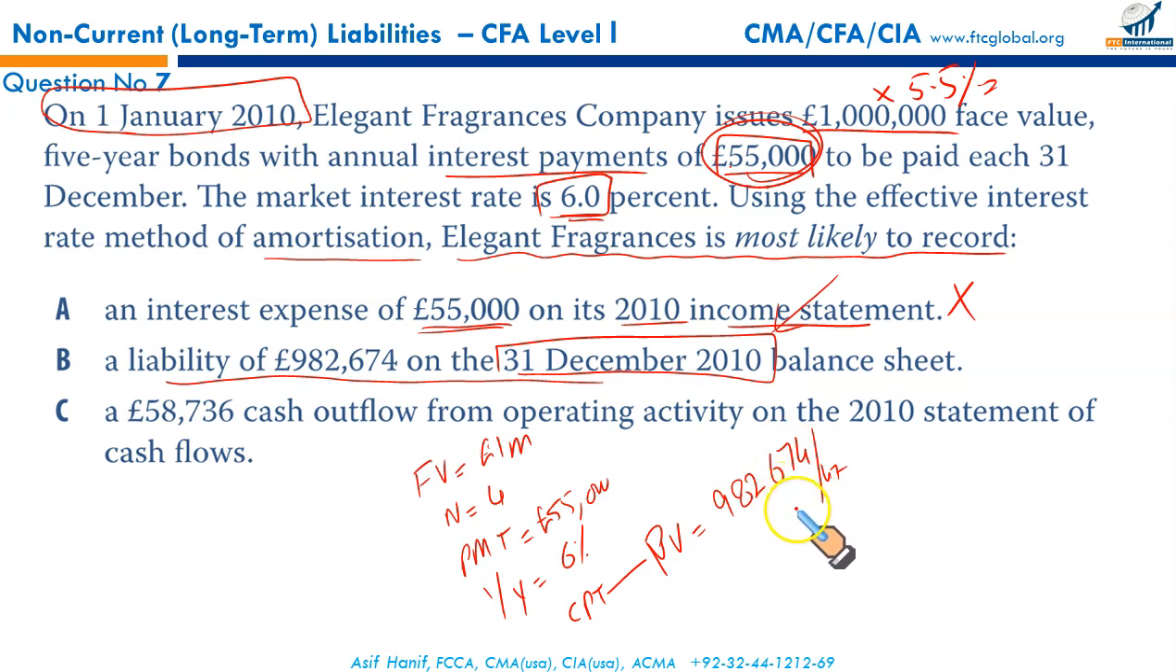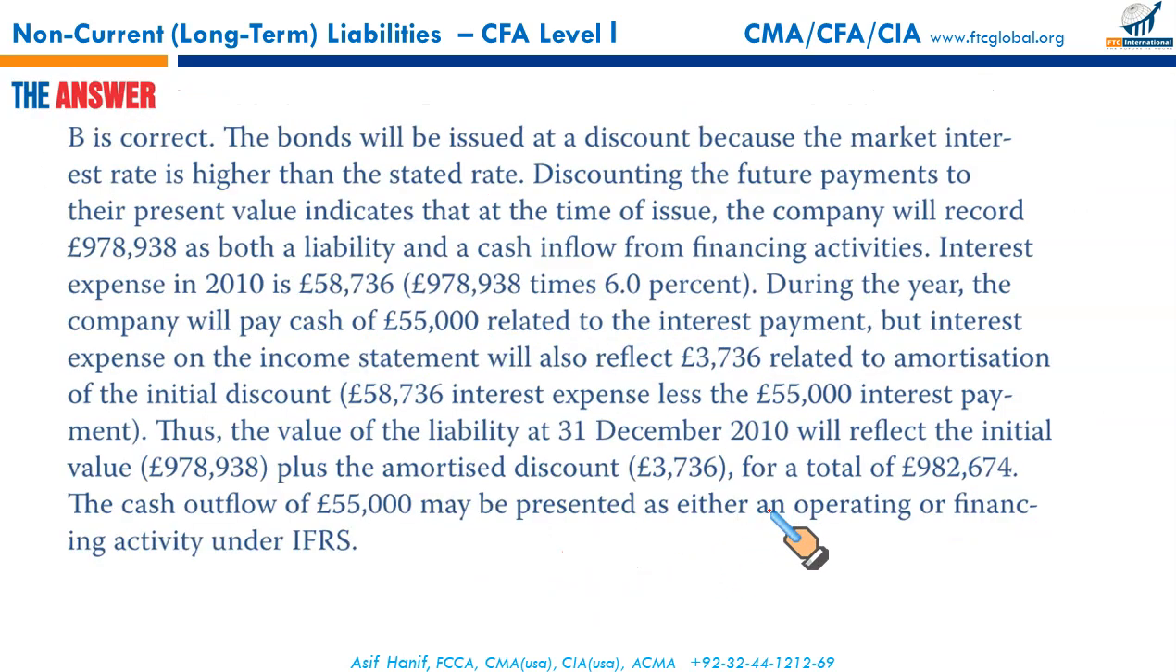How do we calculate interest expense? Interest expense is equal to the carrying value of the bond, which we did not calculate because that would have required us to put N5. So the carrying value of the bond multiplied by 6%, that is the rate we need to use for calculation of interest expense. So clearly this is not right. So B is our right answer. The value of the bond, the liability on the balance sheet is 982,674. That makes B the correct option.